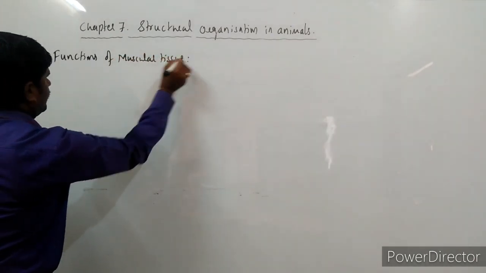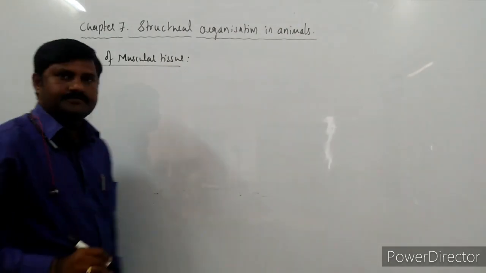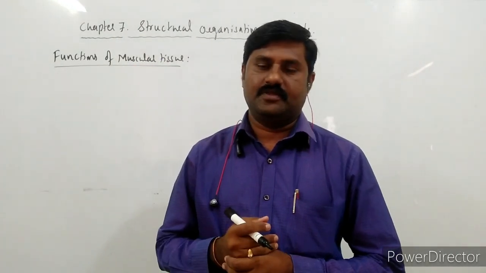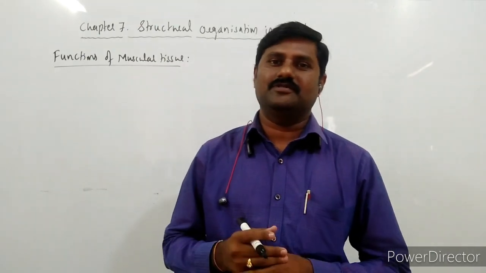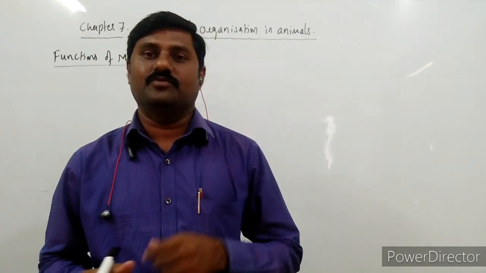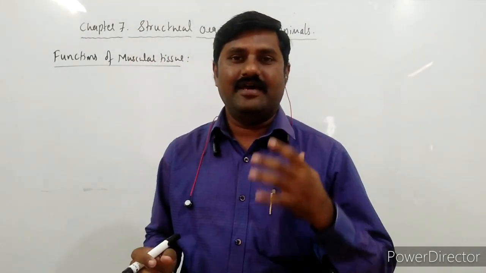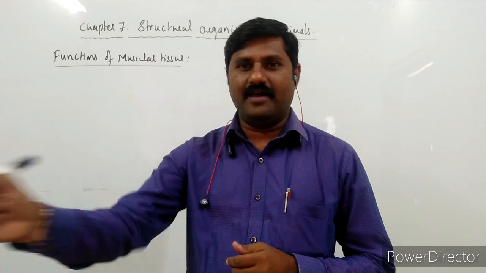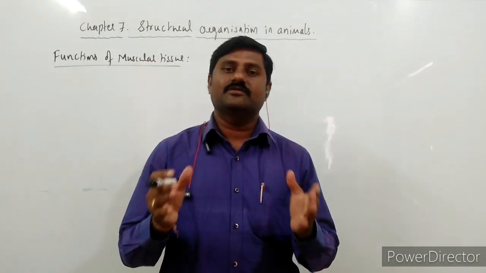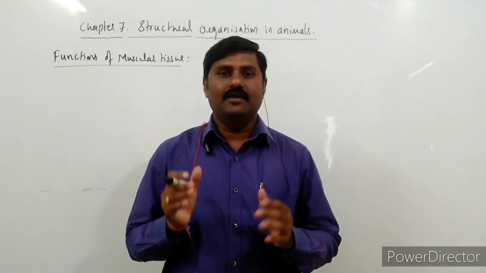See here, muscular tissue does different types of functions. What are those functions? As you know, skeletal muscles are one kind of muscles which are responsible for the movement of the entire body itself, right? If I am moving this hand or the legs, it is because of these skeletal muscles.